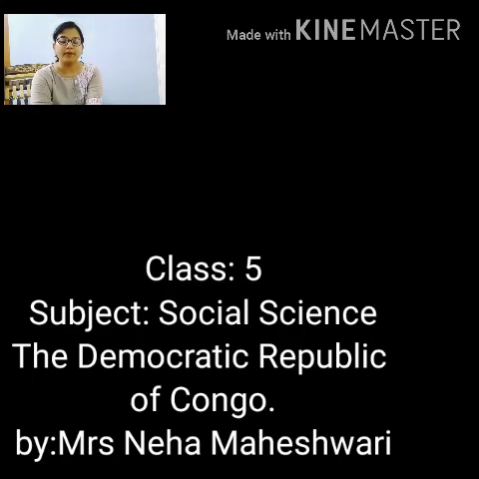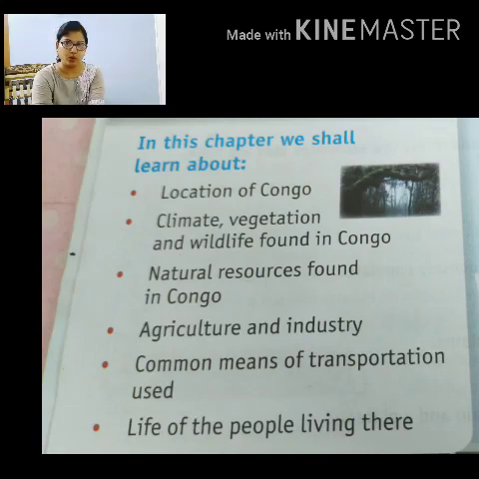In this chapter we shall learn about location of Congo, climate, vegetation and wildlife found in Congo, natural resources found in Congo, agriculture and industry, common means of transport used there, and life of people living there.